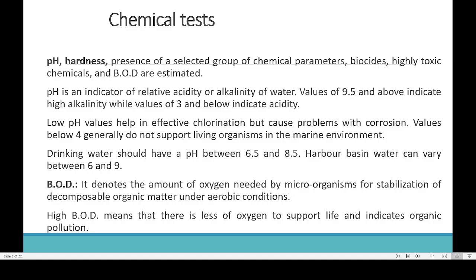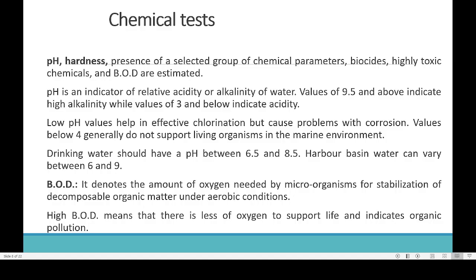So pH is an indicator of the relative acidity or alkalinity of the water. Values of 9.5 and above indicate high alkalinity. Values of 3 and below indicate acidity. So as the pH value decreases, acidic nature increases. As the pH value increases, alkaline nature increases.